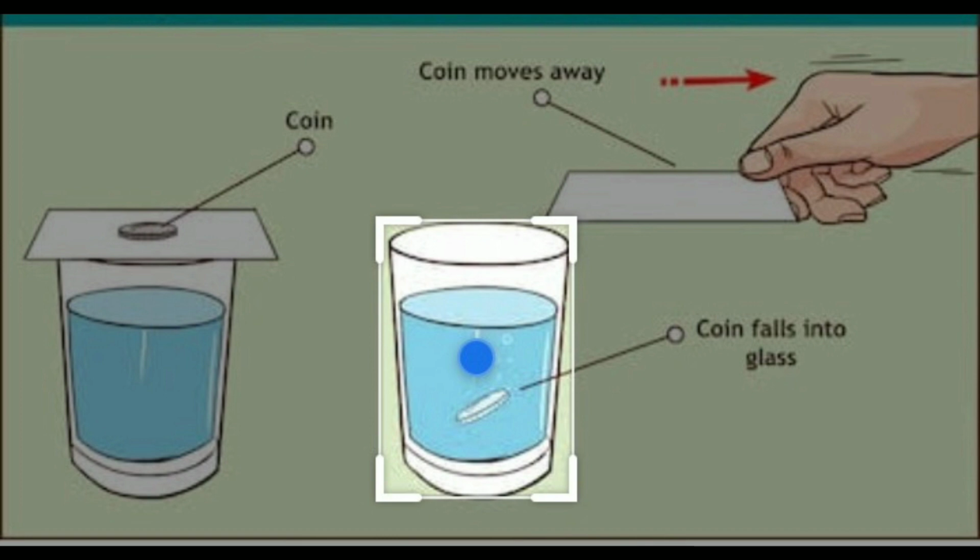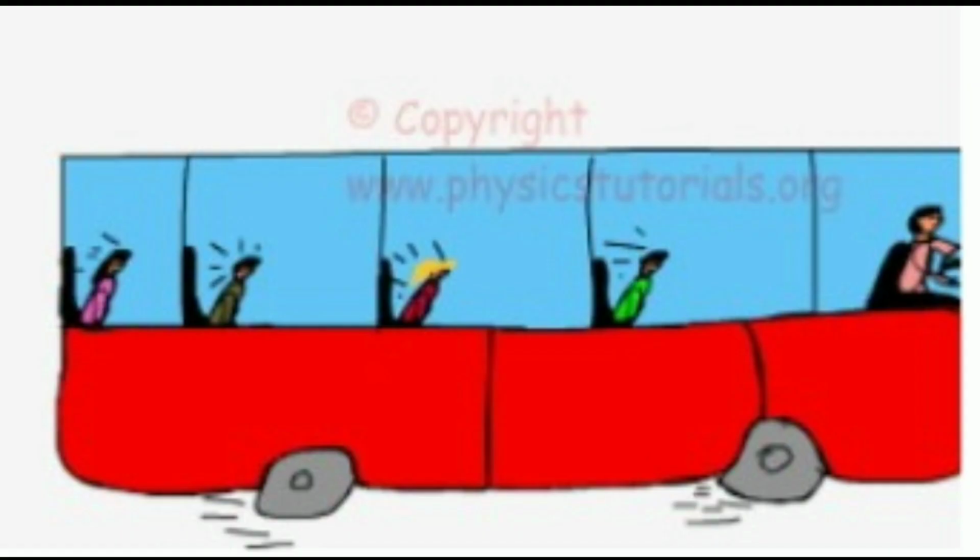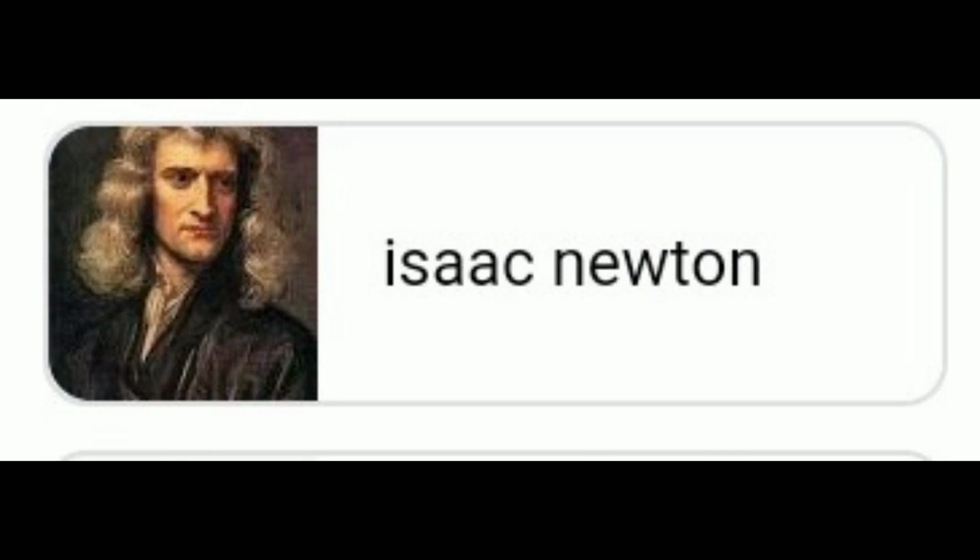And third one, inertia of direction. The resistance of a body to change its direction of motion is called inertia of direction. Example, when you make a sharp turn while driving a car, you tend to lean sideways.